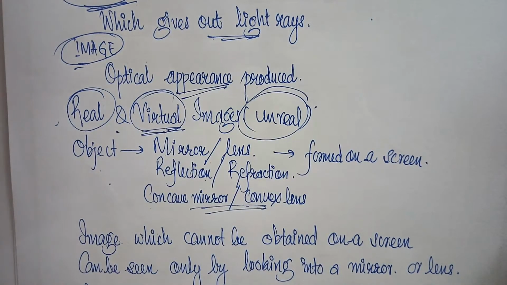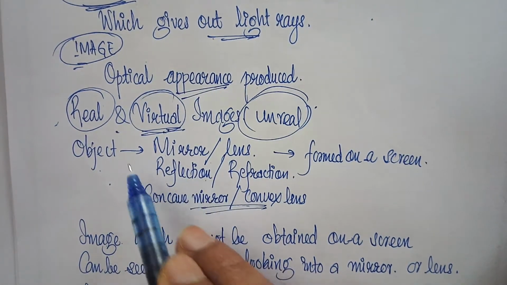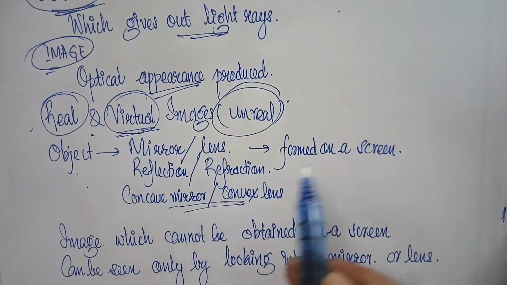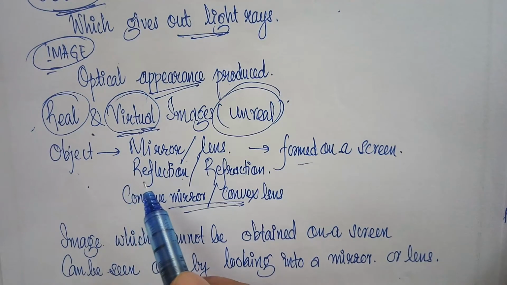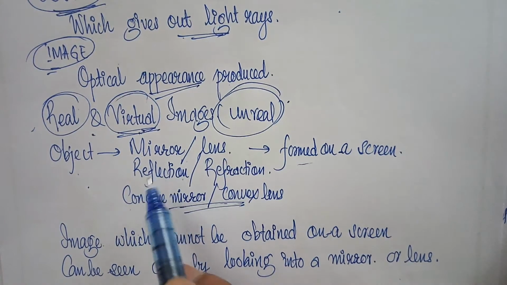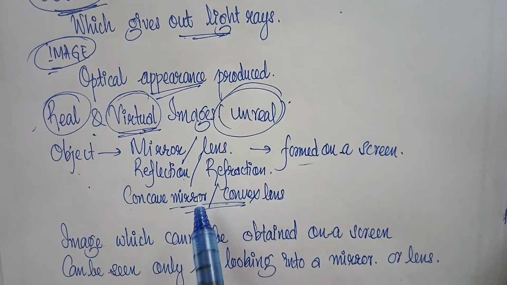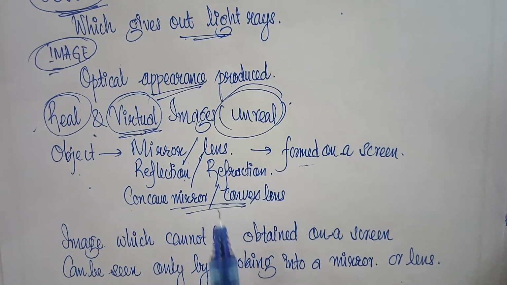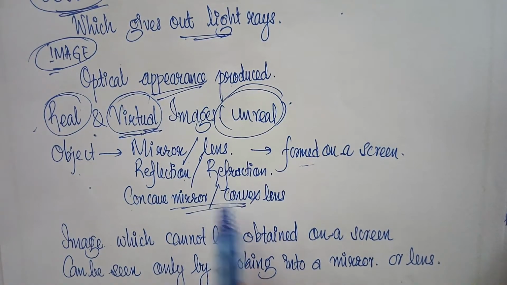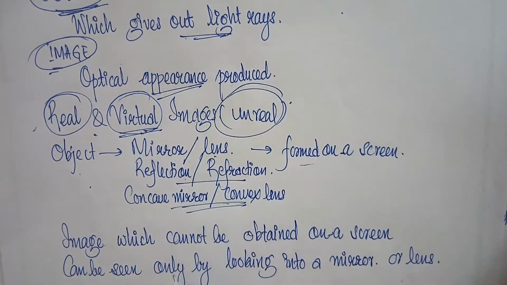The image which can be obtained on a screen is called real image. So the images formed on a cinema screen is an example of real image. The real image is formed when the light rays coming from an object actually meet at a point after reflection from a mirror or refraction through a lens.